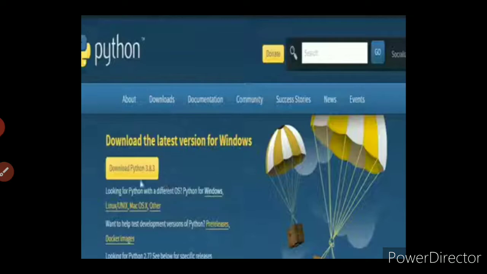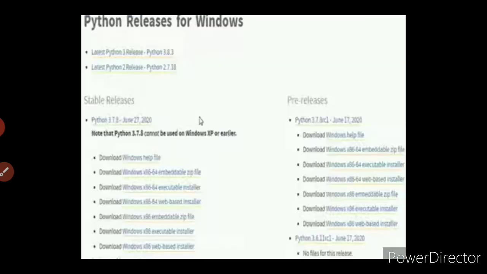Here you have to select your operating system, whether it is Windows, Linux, Unix, or something else. Choose the operating system you are having. In case you have Windows OS, you have to click the Windows link. Then the next screen will appear, Python releases for Windows. From here you select the version based on your system's configuration, whether it is the 64-bit embedded file or the 32-bit embedded file. After clicking this link, you can download the Python IDLE version.